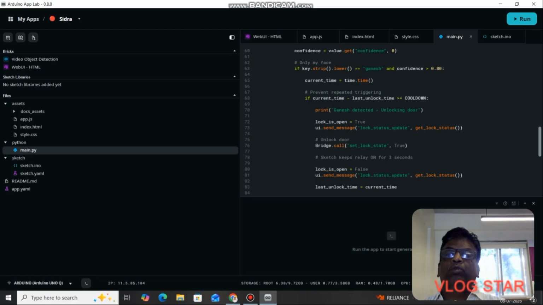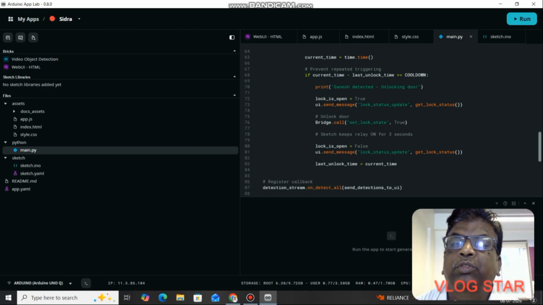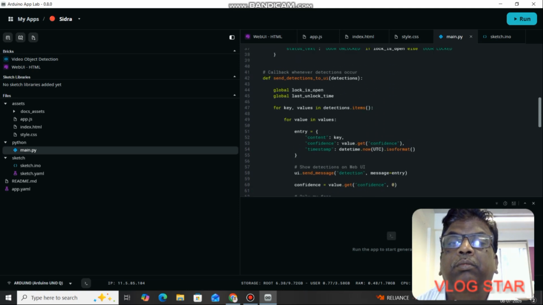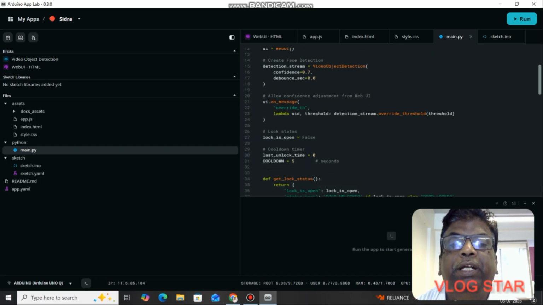I have already trained my model with various faces. My face I have given as Ganesh. Here you can see Ganesh, and if my face is detected, it is going to trigger the lock. Then the lock is going to be opened.